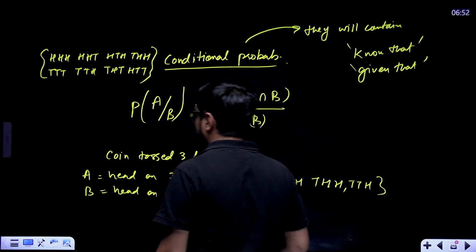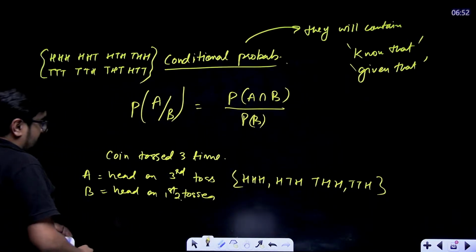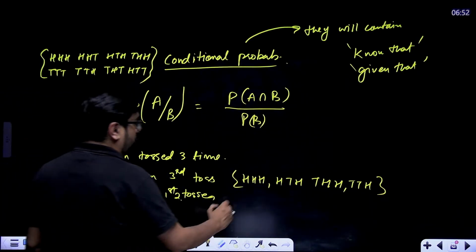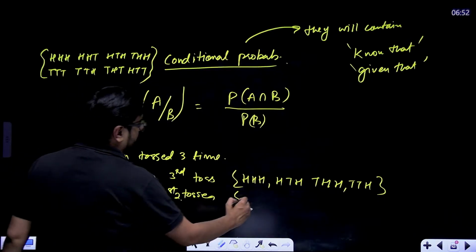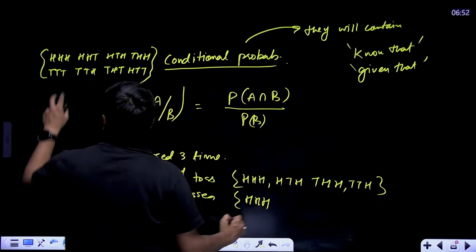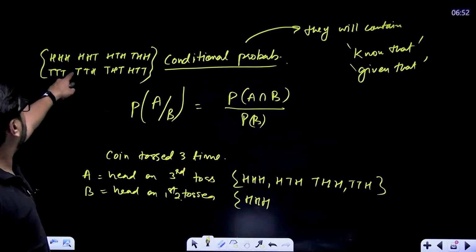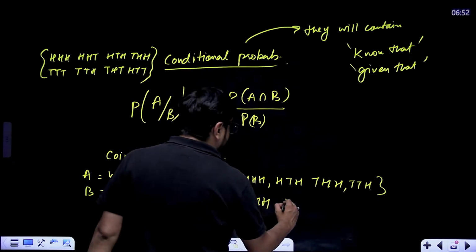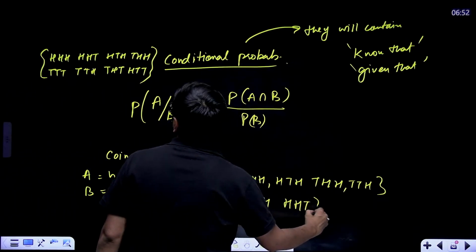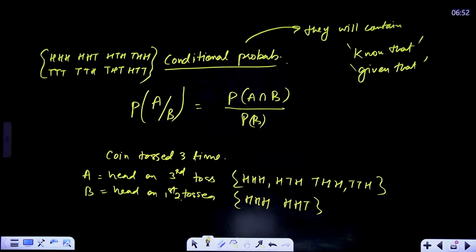In these cases we are getting head on the third toss. And when are we getting head on first 2 tosses? Head on first 2 tosses. That means HHH, in case of this, will get head on first 2 tosses. And in case of HHT, we are getting head on first 2 tosses.